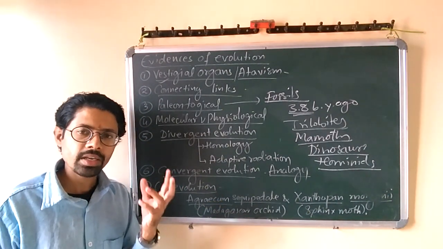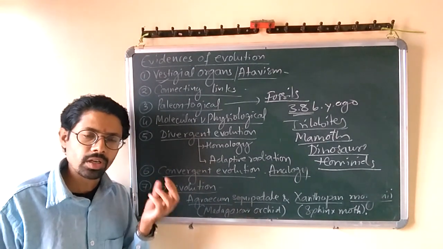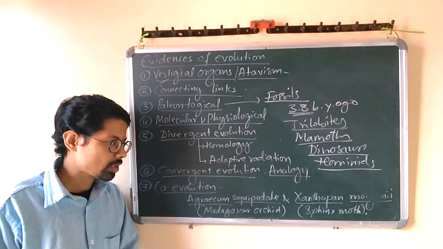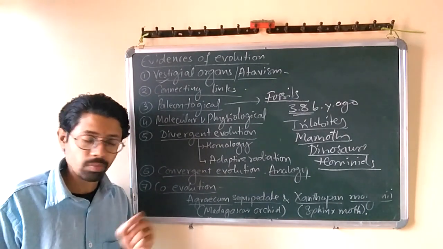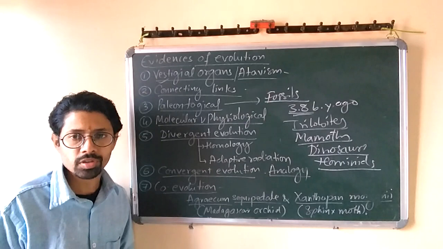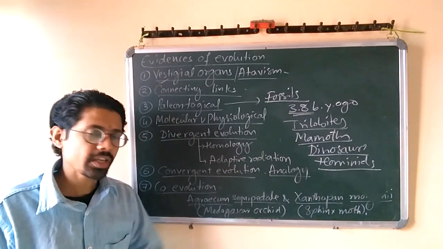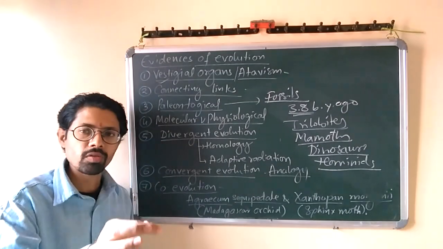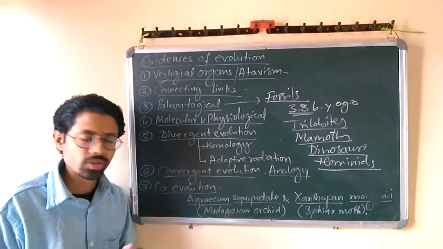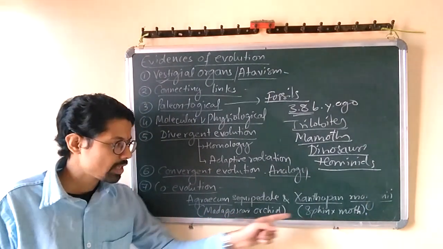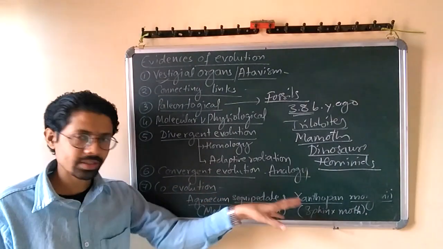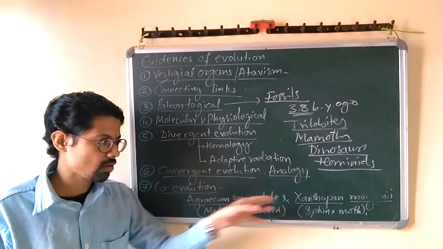This Madagascar orchid is a flower which has developed a long style and stigma with respect to its nectar production, and a tube-like structure through which the proboscis of an insect can enter. Generally the sphinx moth also has a very long proboscis to suck the nectar from this flower. So they are obligately related to each other. For this flower to be pollinated, this moth is very essential. So you can take the Madagascar orchid and sphinx moth as an example of co-evolution.